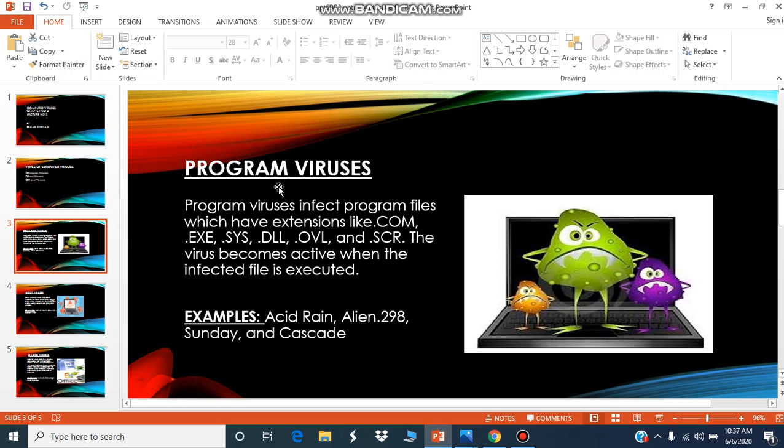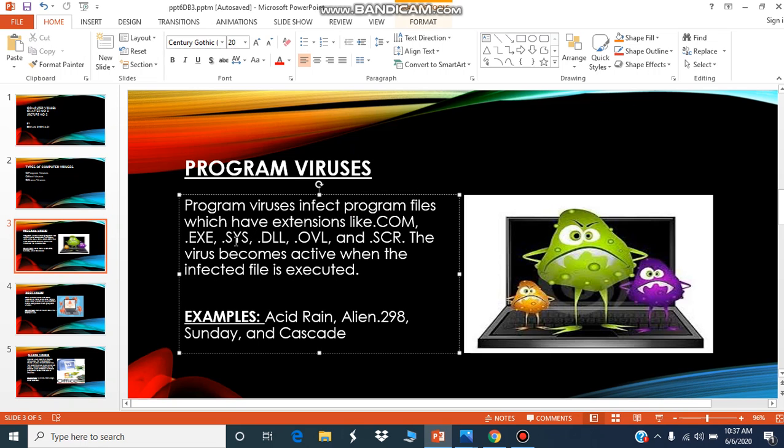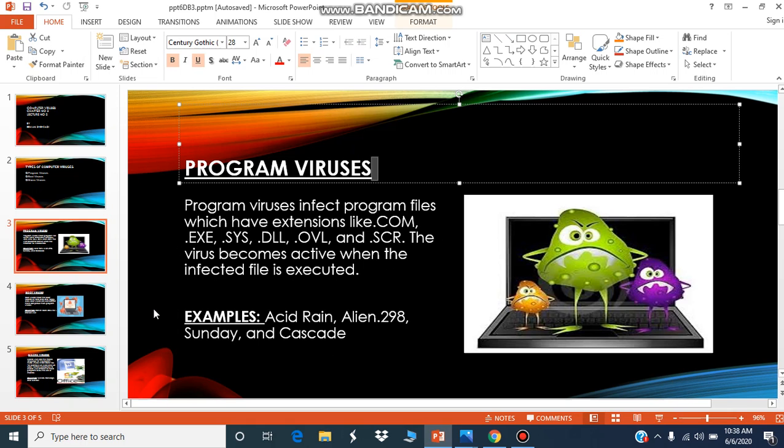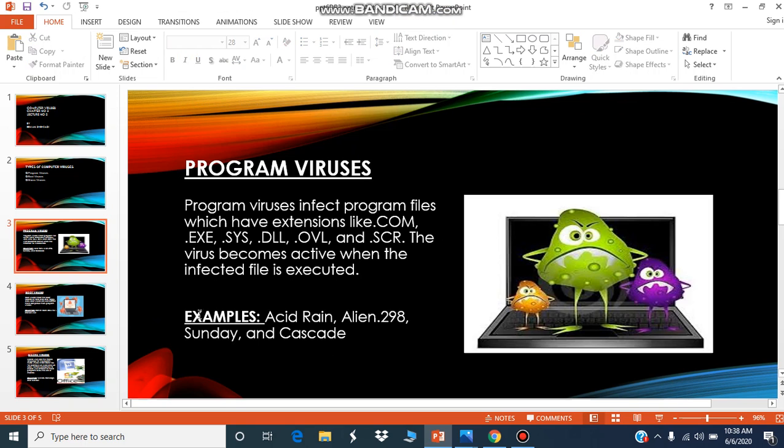Program viruses. Program viruses infect program files which have extensions like .com, .exe, .sys, .dll, .ovl and .scr. The virus becomes active when the infected file is executed, and examples are Acid Rain, Alien 298, Sunday and Cascade.